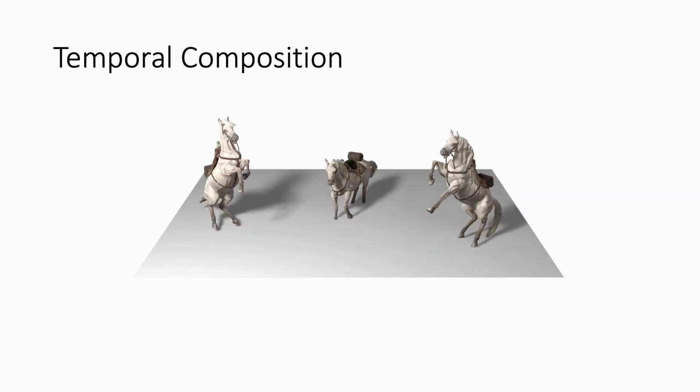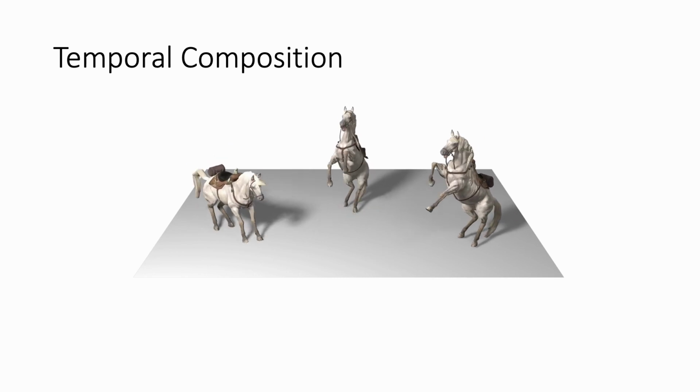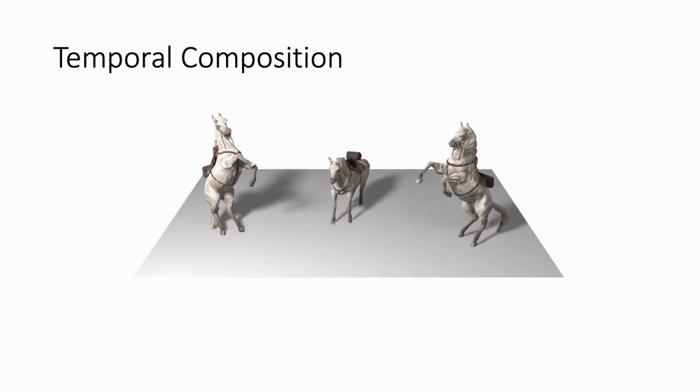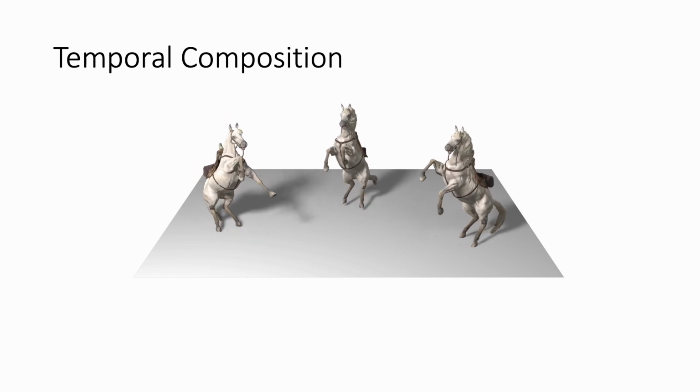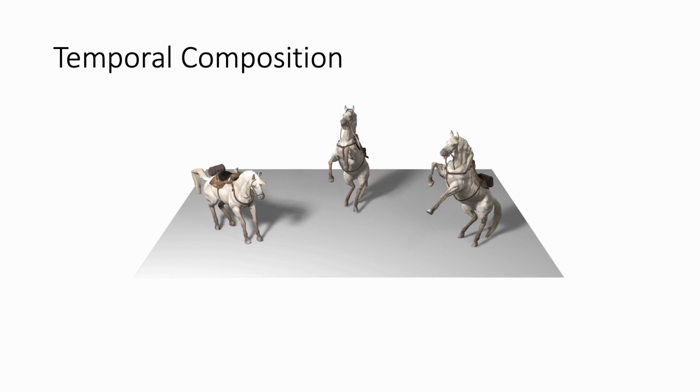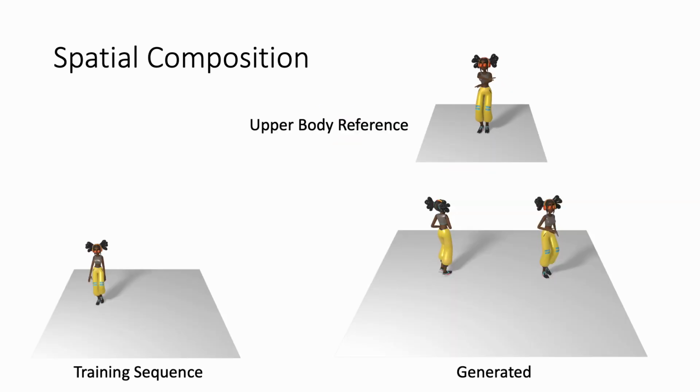Here is another example of temporal composition, where all horses share the same motion prefix, indicated in faded colors. The generated results, however, are unique to each horse. In the spatial case, our model is given reference body parts and generates the rest according to the motifs of the motion it has learned.